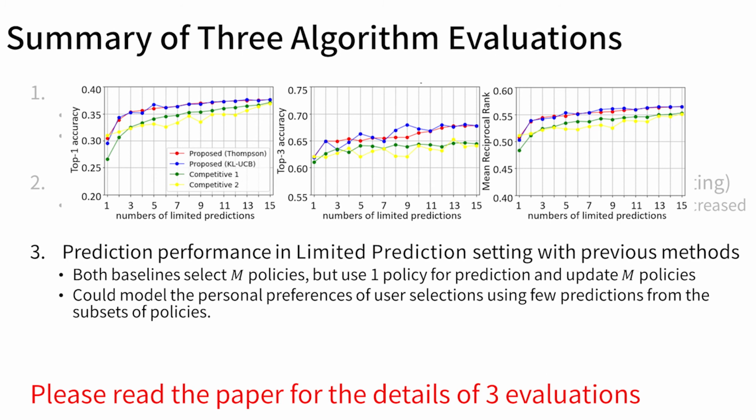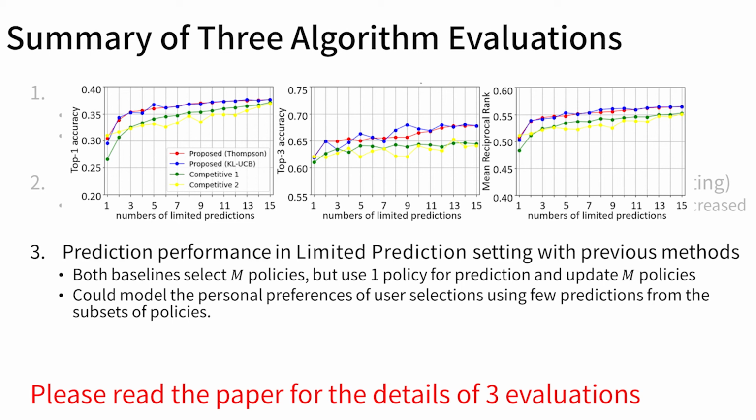The third evaluation investigated prediction performance in limited prediction setting. We compared our method with 2 previous methods as the baselines. The previous method is similar to our method, but there is a difference in the use of selected M policies. Both baselines select M policies and then use one policy for prediction and update rewards of the selected M policies. The results showed that our algorithms are robust under challenging limited prediction settings in which a smaller number of expert policies is assumed.